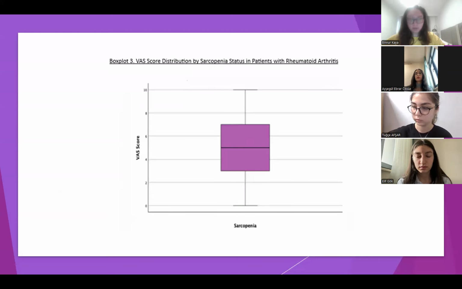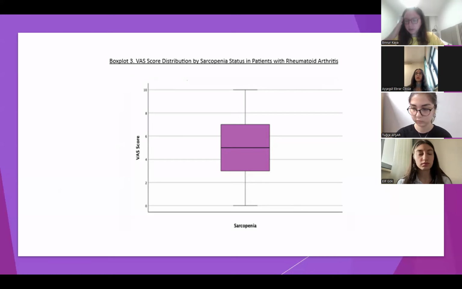And here is the box plot analysis. The box plot comparing VAS scores between groups reveals that patients with potential sarcopenia report higher pain levels overall. The median VAS score is notably higher in the potential sarcopenia group, suggesting that these patients experience greater baseline pain compared to those without sarcopenia.